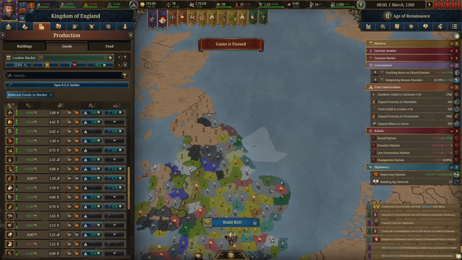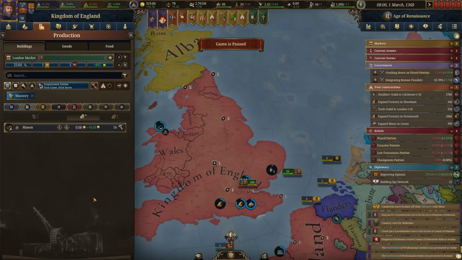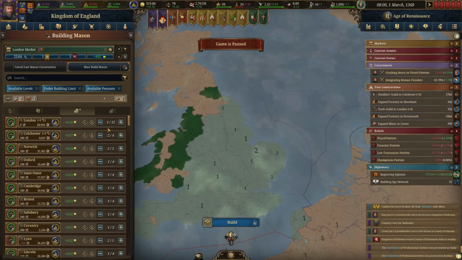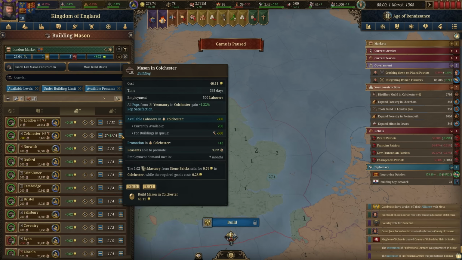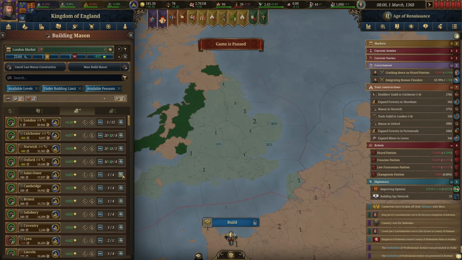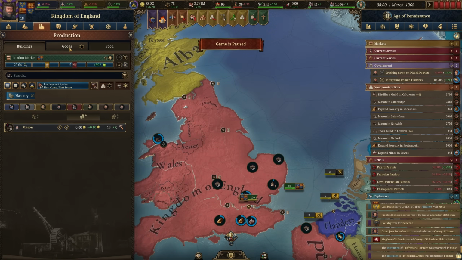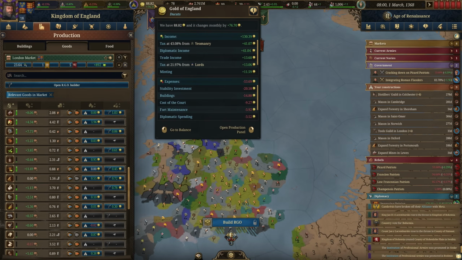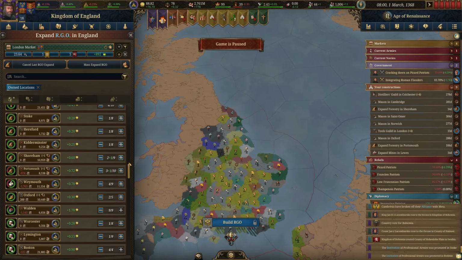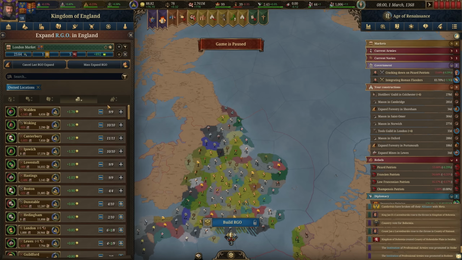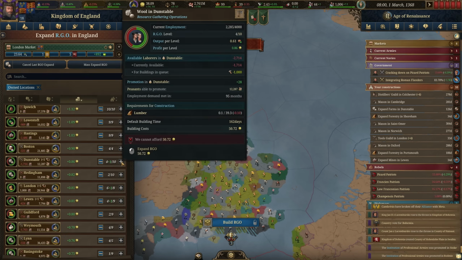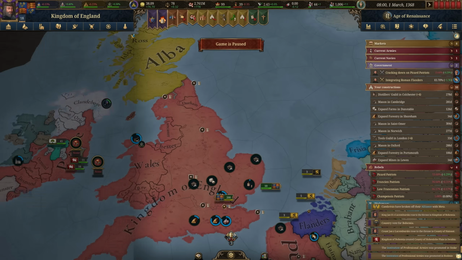And before we start this war, let's get some more construction started up. So we worked on decreasing the cost of timber. Let's also do masonry, since that's even more important when it comes to determining the cost of buildings. And we're not going to make a lot of money wherever we build these. This is really just about reducing the cost of our buildings a little bit. So we'll get a few of those constructed, because we're building a lot and often, because our economy is really starting to take off here. We're earning pretty good money overall. So that's all we can get. It's just that one RGO.